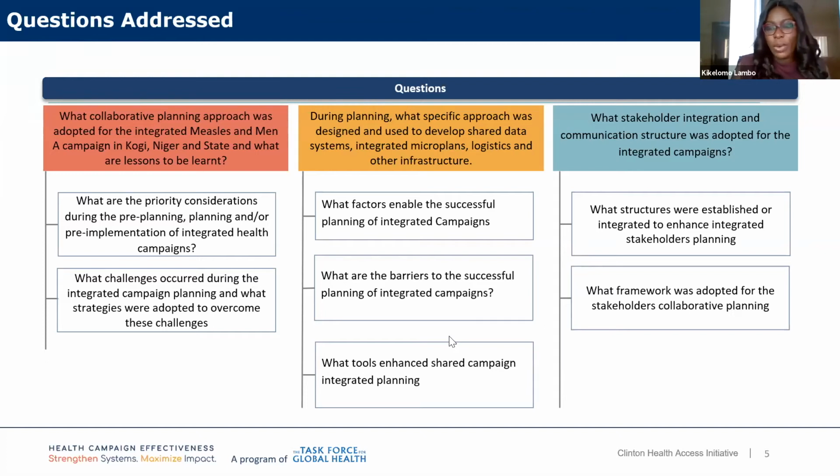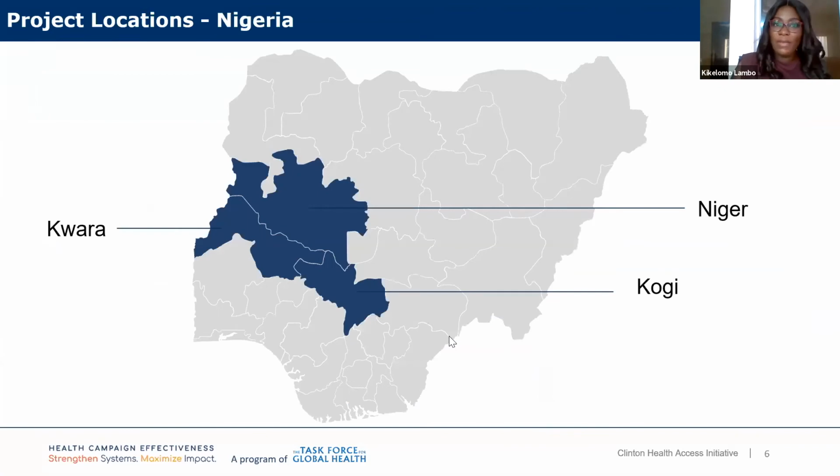So in terms of the sub-questions, we're also hoping we'll be able to answer questions around what structures were existing that enhanced the integrated planning, or what structures were established, as the case may be. We're also looking to explore what frameworks were adopted by the country that enhanced the collaborative integrated campaign planning. For project location, it's in 3 states in northern Nigeria: Kwara, Niger, and Kogi, and these states were purposely selected based on the fact that they implemented these integrated campaigns during the COVID-19 pandemic. So it was easy, rather, to select them and learn from them.